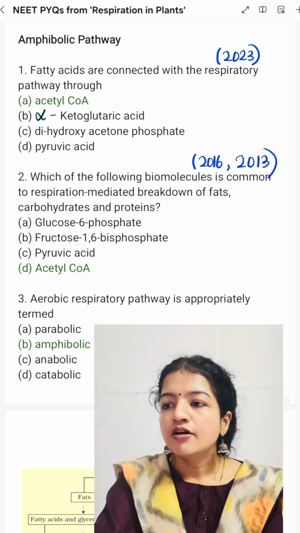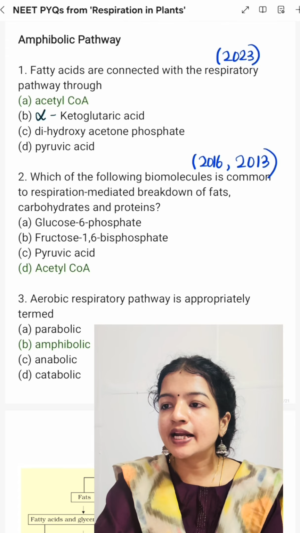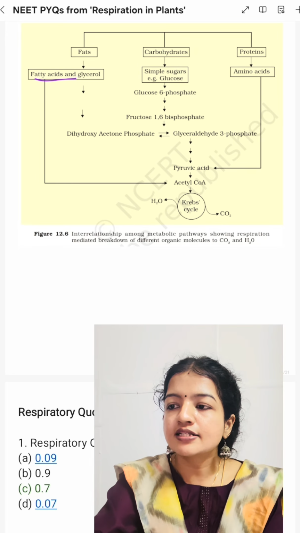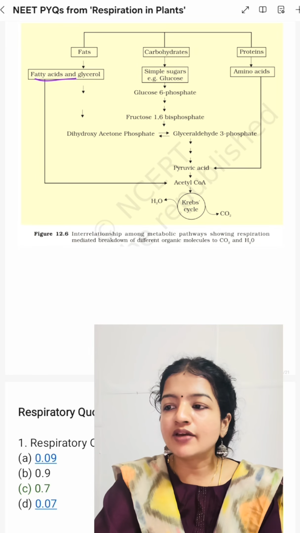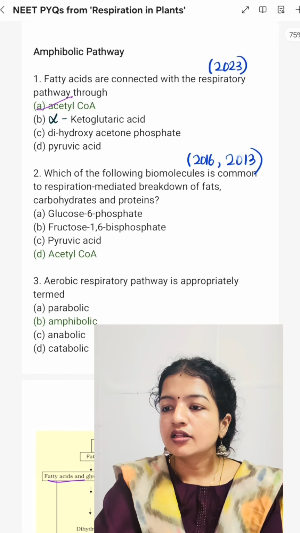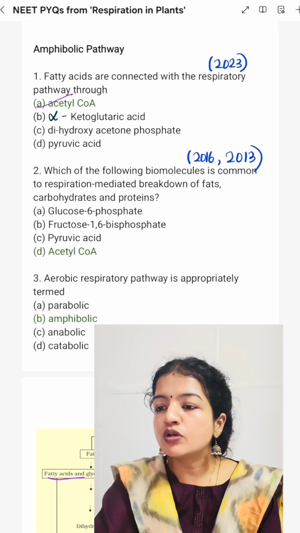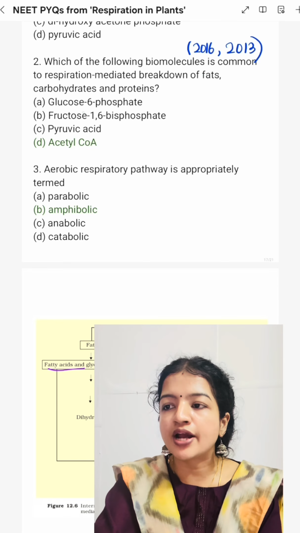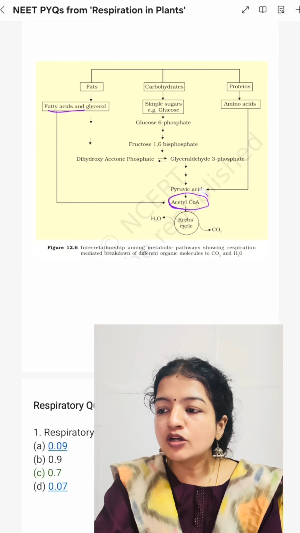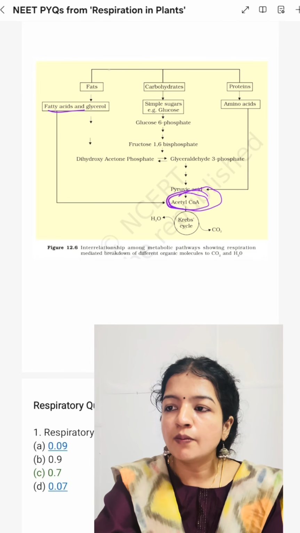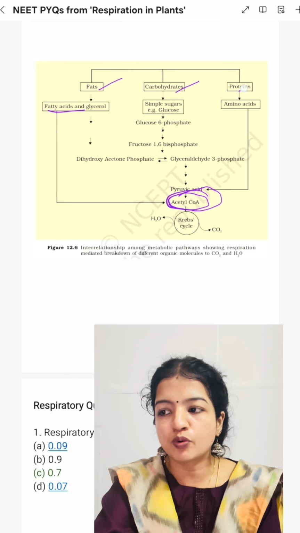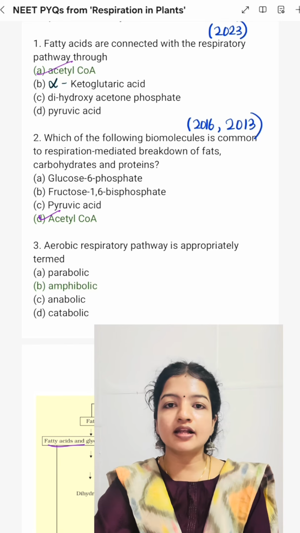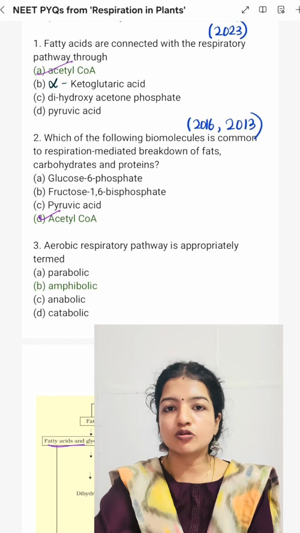So the first question, fatty acids are connected with the respiratory pathway through acetyl-CoA. Then, which of the following biomolecules is common to respiration mediated breakdown of fats, carbohydrates and proteins? Acetyl-CoA is common to fats, carbohydrates and proteins. So option D, acetyl-CoA, is the correct answer. They have asked this twice, repeatedly. It's an important question. Okay.